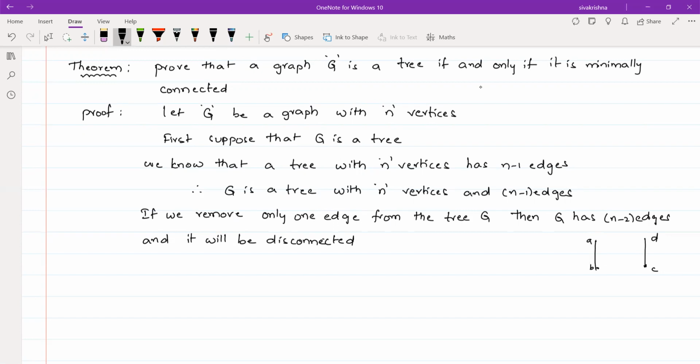According to the definition of minimally connected graph, whenever we remove any edge from that graph, then it becomes disconnected. If this happens in any graph, then we say that it is a minimally connected graph. So here I can write that therefore G is a minimally connected graph.